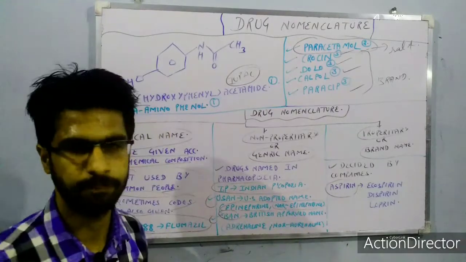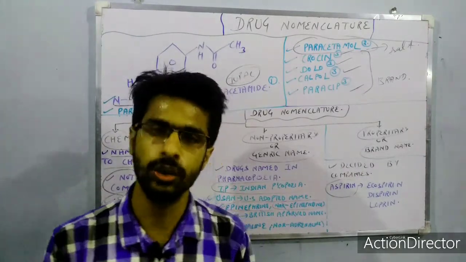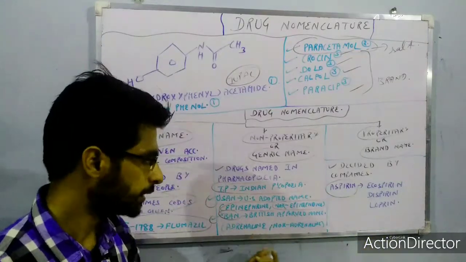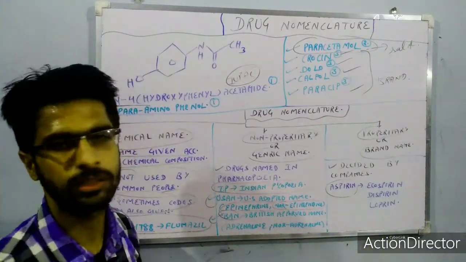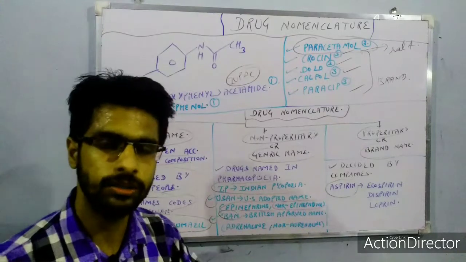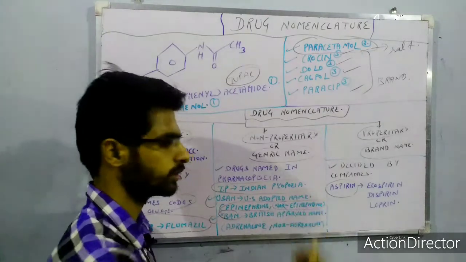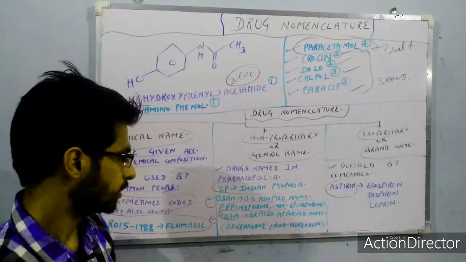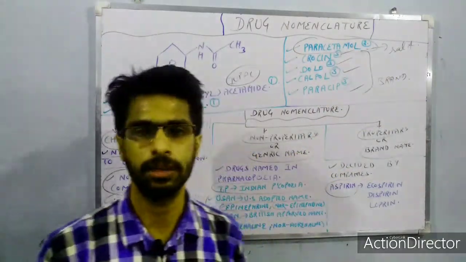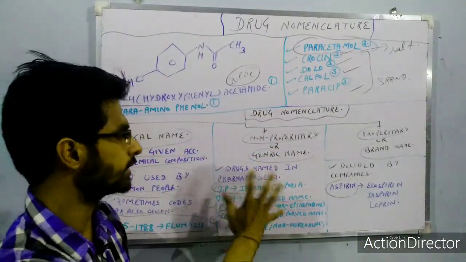And then we come to how these names are given. All countries have their own regulations. The US has the USAN, United States Adopted Names, and the British have British Approved Names. So these are the regulatory authorities, US Adopted Names and British Approved Names. Adrenaline, noradrenaline, epinephrine, norepinephrine, lidocaine, lignocaine, these are all different due to the regulatory USAN and BAN. Now the brand names Crocin, Dolo, Calpol can be decided by the company, so these can vary a lot. So these are the chemical names, the generic names and the brand names.